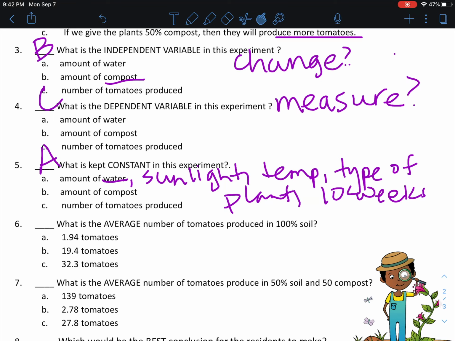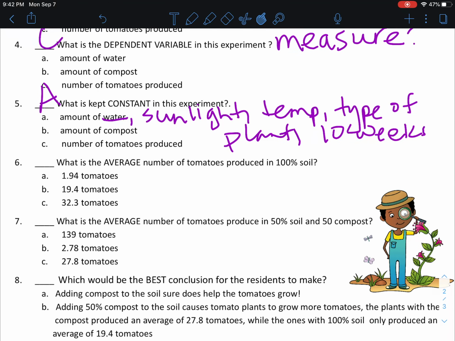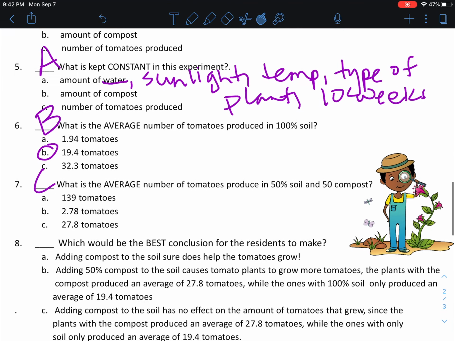was the compost. Okay. What is the average number of tomatoes produced in the 100% soil? That is 19.4. So that's your B. Okay, what is the average number of tomatoes produced in 50% soil, 50% compost? That was our higher number, 27.8. Because remember, finding the average is adding up all your number set, dividing by the number that there were. So we added all those numbers and divided by 5.